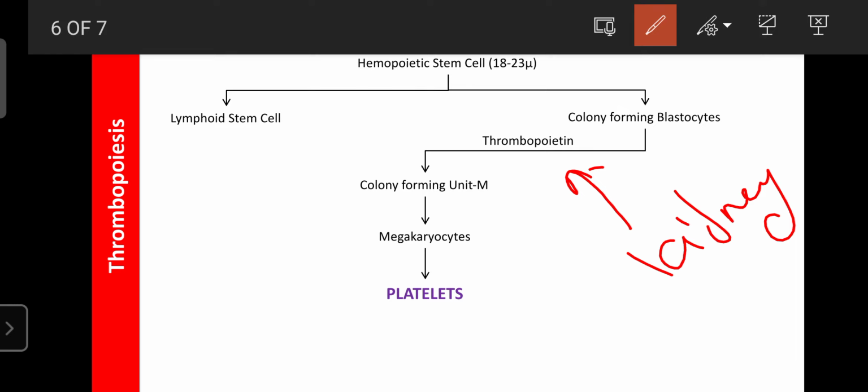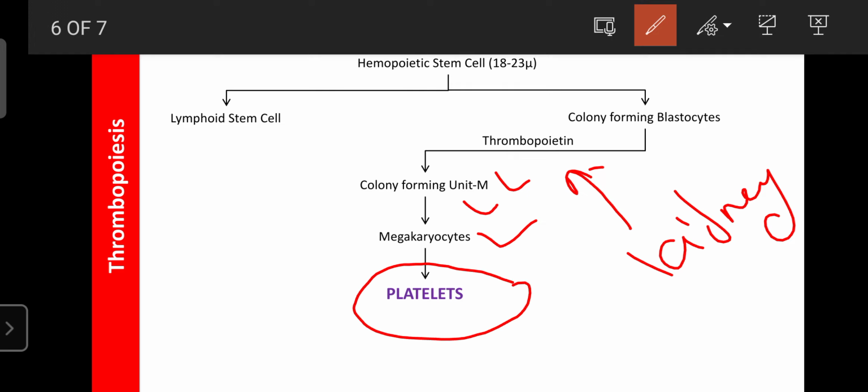these colony forming blastocytes are differentiated into colony forming unit M. M stands for megakaryocytes, so colony forming unit for megakaryocytes. Further, under the influence of certain interleukins and hormones, colony forming unit M is differentiated into megakaryocytes, and megakaryocytes further differentiate into platelets.